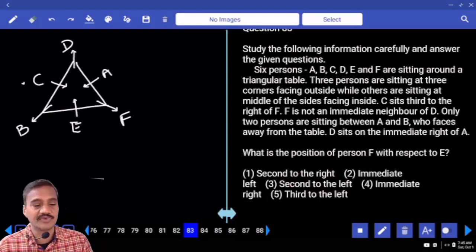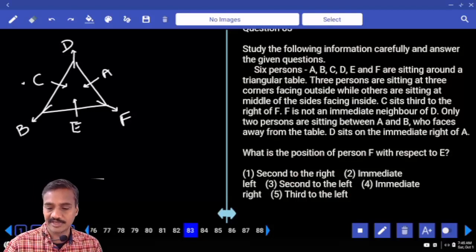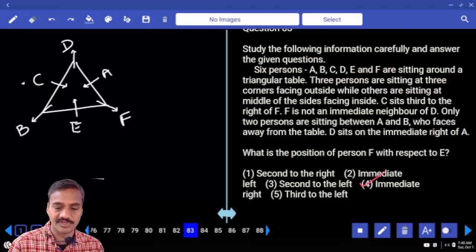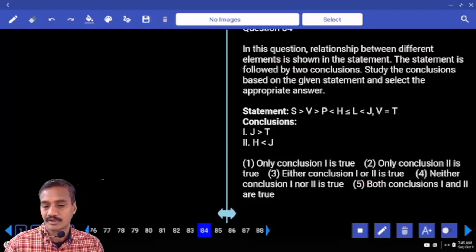And what is the position of F with respect to E? F with respect to E, F is to the immediate right. Immediate right, that is choice 4 for question number 83. Then 84 onwards, now J and T.